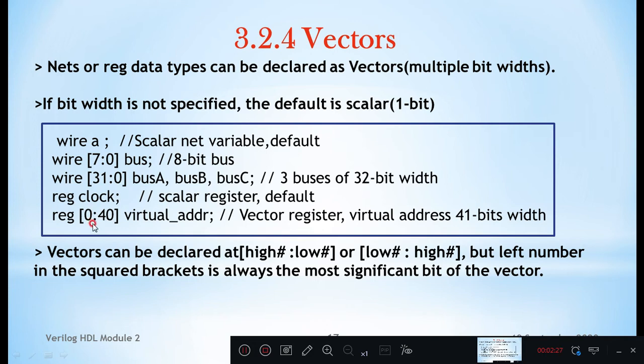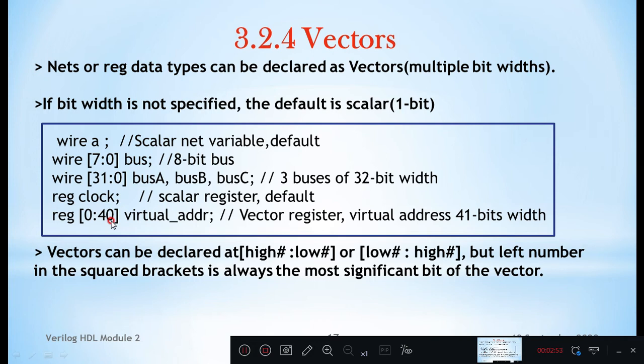In this declaration, virtual address 0 acts as an MSB, virtual address underscore ADDR 40 acts as LSB. So the left number in the bracket, 7, acts as MSB, 0 acts as LSB. In this case 0 acts as MSB and 40 acts as LSB.